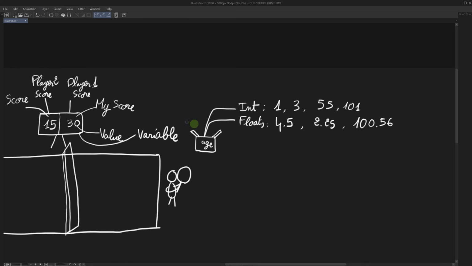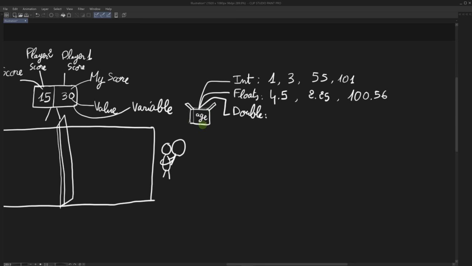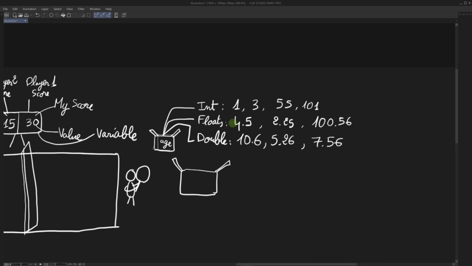And in C# we also have doubles. A double is like a float, but it's much bigger. If a float was a container of this size, a double is a much bigger box. A double number can reach much bigger values than a float. In C#, to distinguish between floats and doubles, especially when we have these simple values here, we add an F at the end. So we can say 4.1F, 2.25F, and 100.56F.